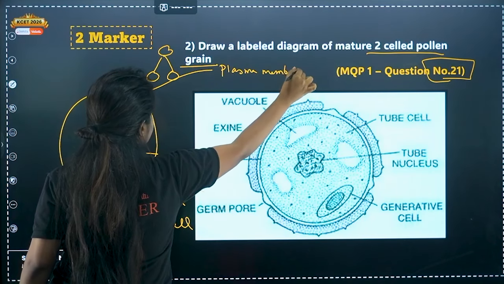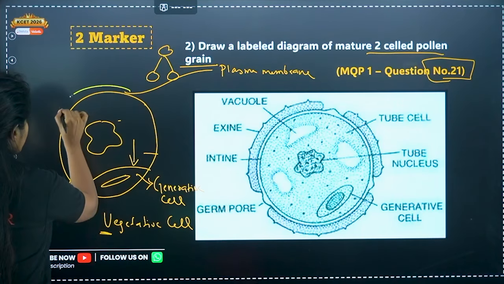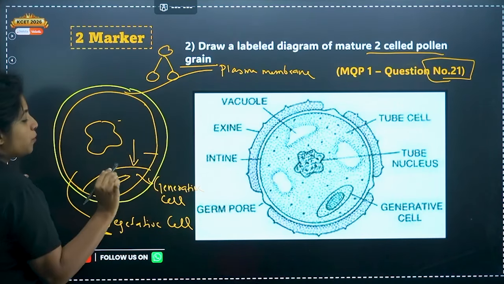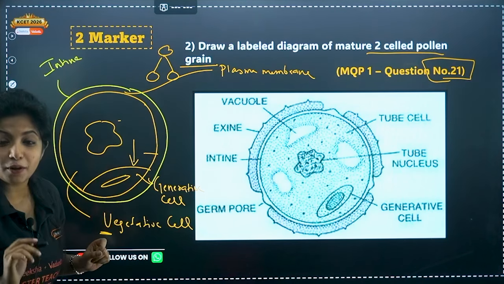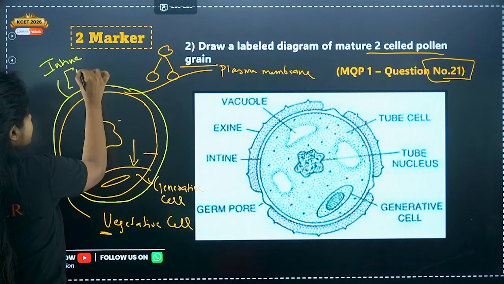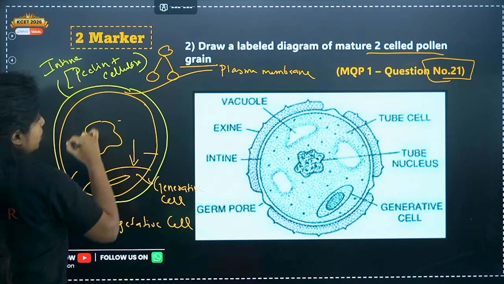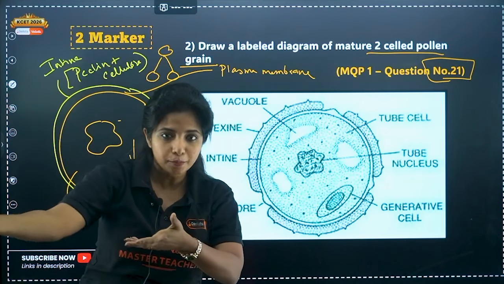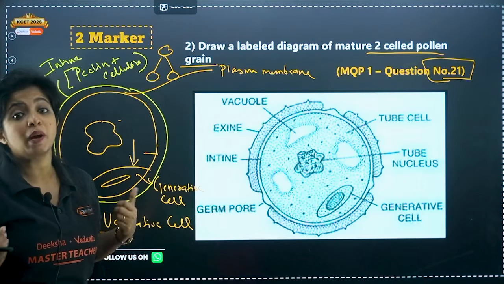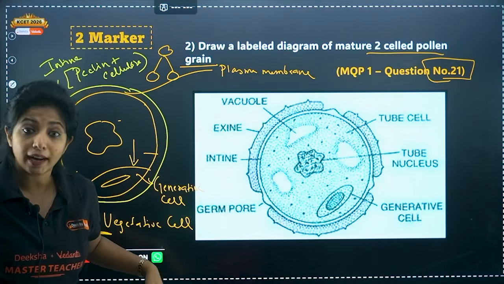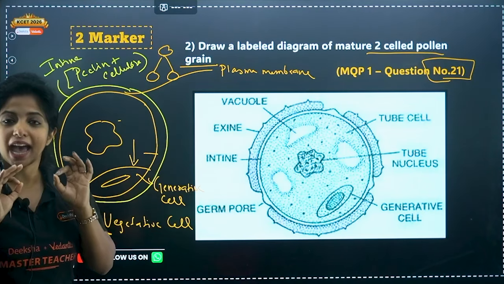Now apart from that, pollen grain, always remember, has two very important walls. One wall is continuous, does not have any pore. You call this wall intine. Now, intine is made up of PC. You can remember P for pectin and C for cellulose, or you can remember PC, like computer PC. You might get a question like intine is made up of pectin and something is peptidoglycan. Don't get confused. It is pectin and cellulose. Pectin as well as cellulose.